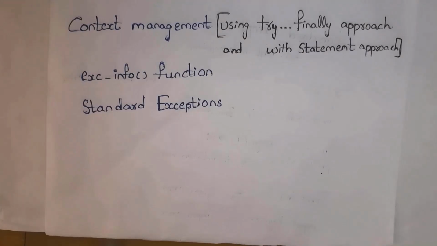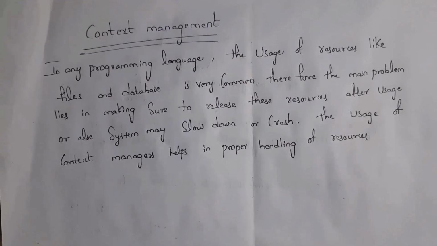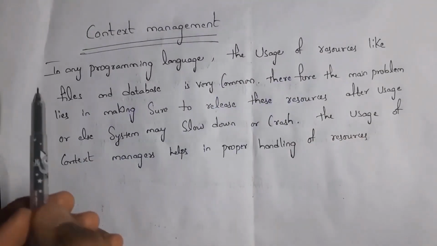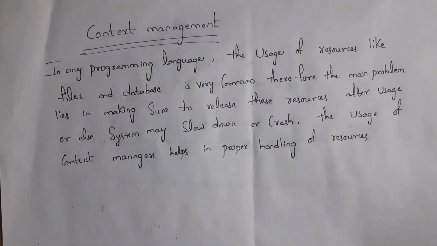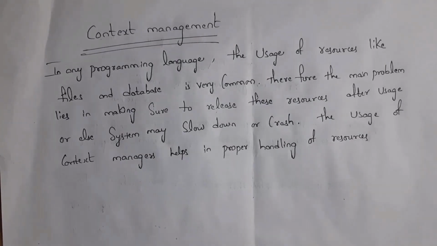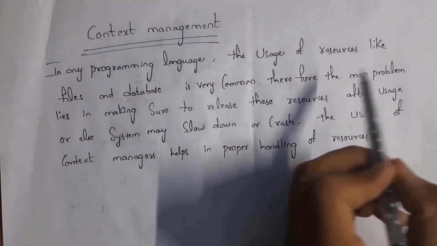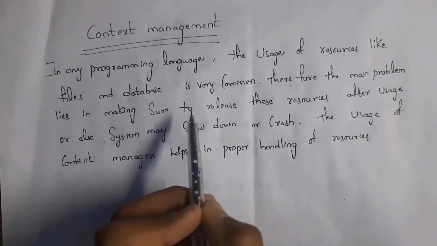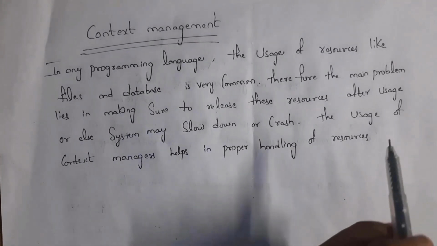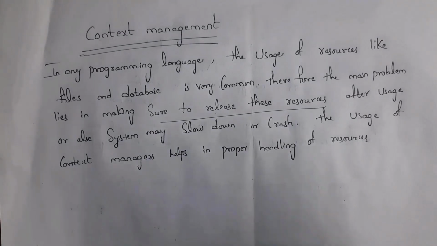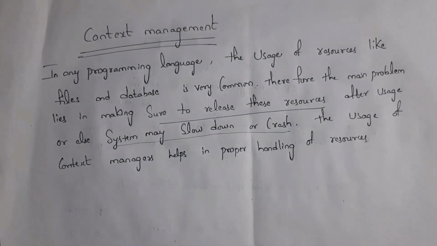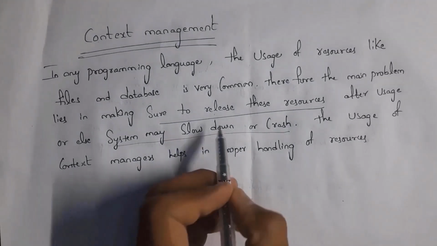Next I will explain context management. In any programming language, the usage of resources like files and databases is very common. For example, even in C programming we use files. Therefore, the main problem lies in making sure that we release these resources after usage. For example, if I opened a file, then definitely we need to close that file. If we don't close that file, then our system may slow down or crash.